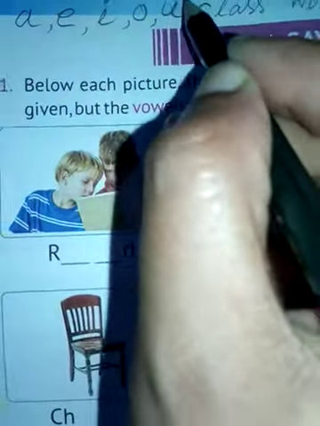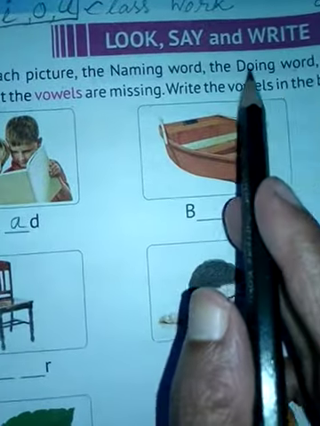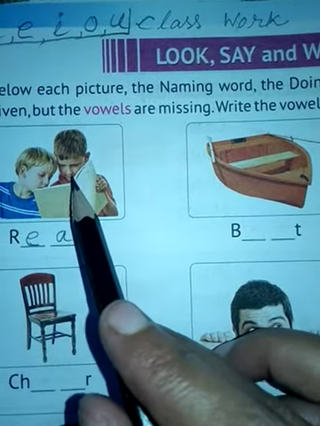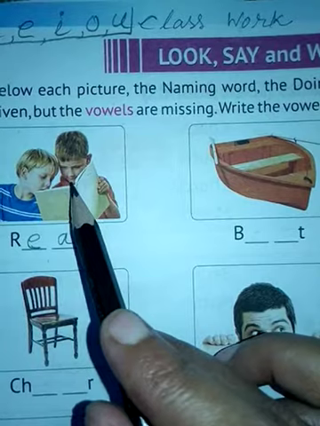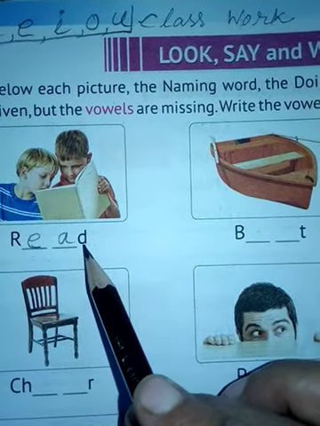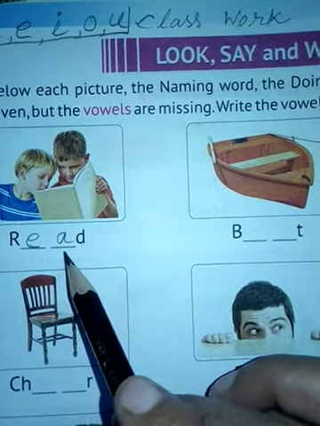First of all, see two children, what are they doing? They are reading something. So the word is read, R-E-A-D, read. Read is the doing word, isn't it? They are reading. They are doing one work that is called reading, so this is the doing word.